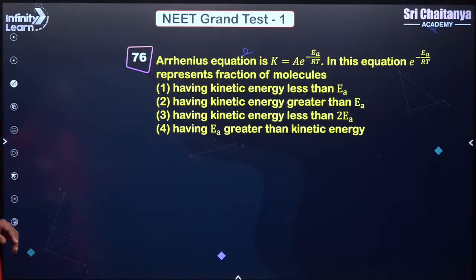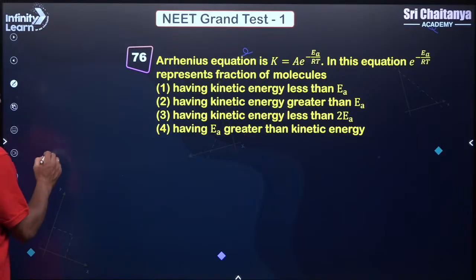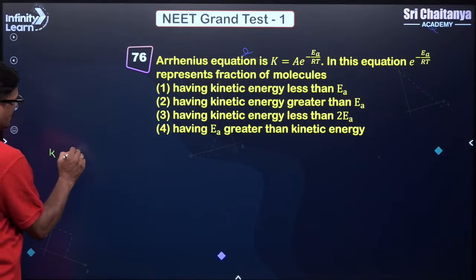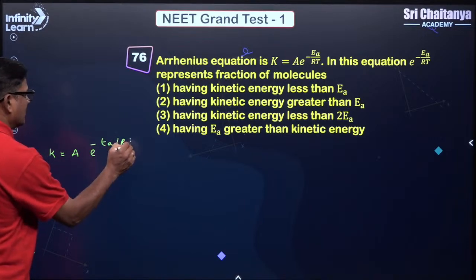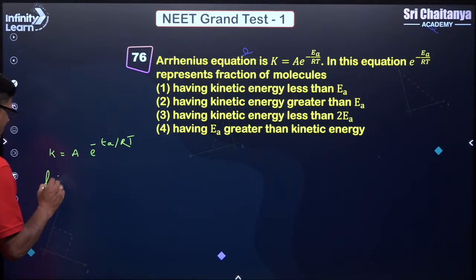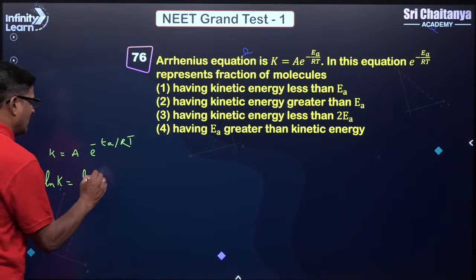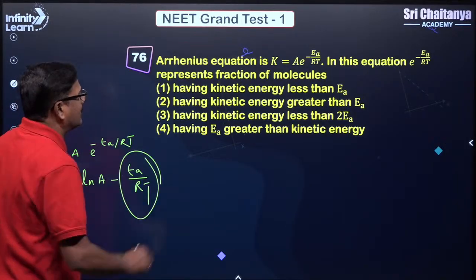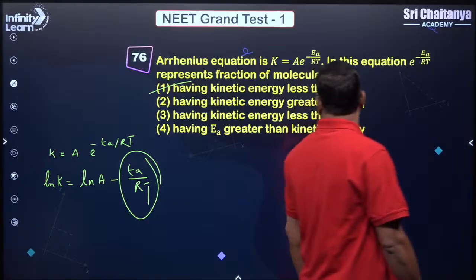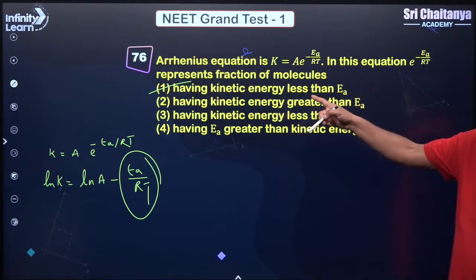And the Arrhenius equation: K is equal to A exponent minus Ea by RT. So it is given ln K is equal to ln A minus Ea by RT. The factor Ea by RT indicates the fraction of molecules having energy less than the activation energy.